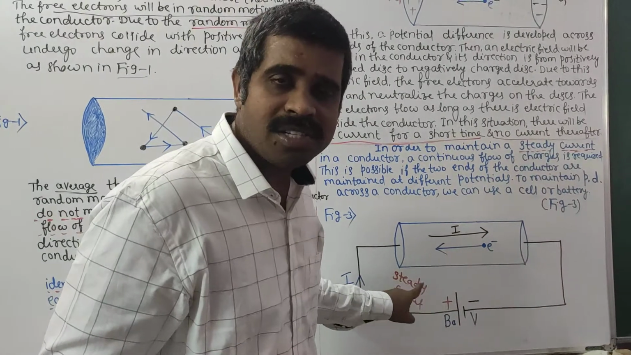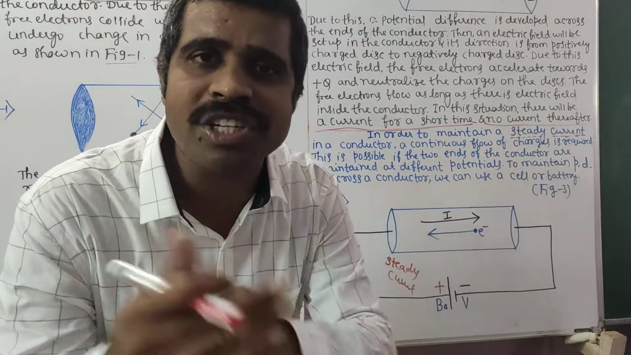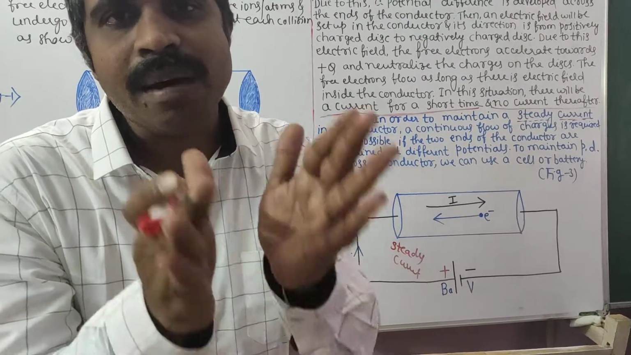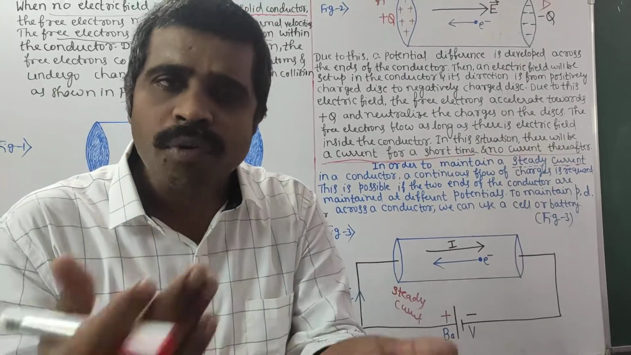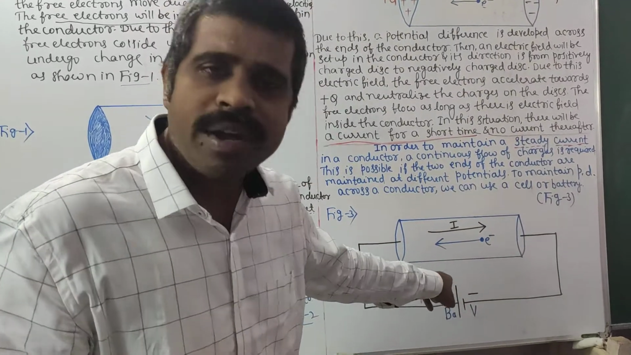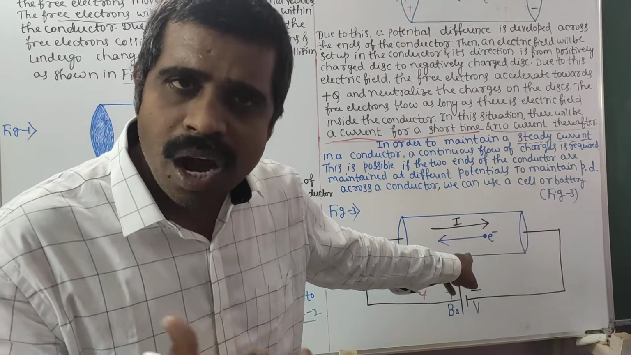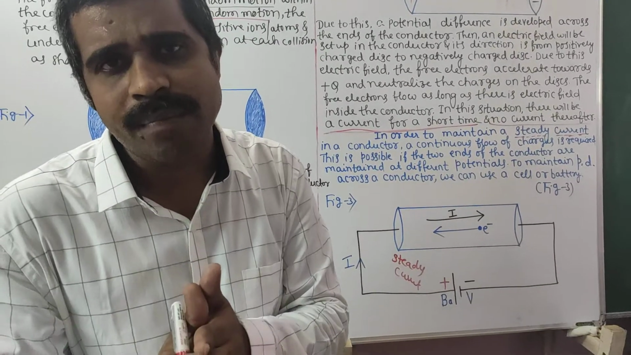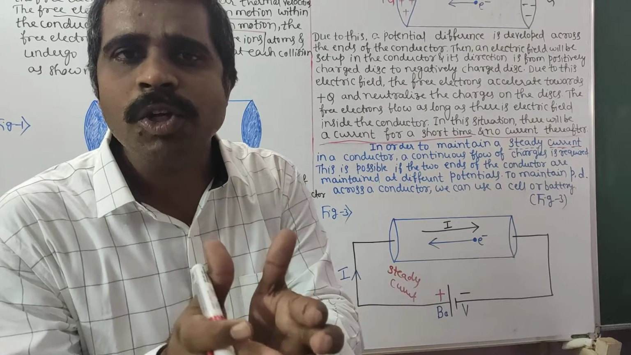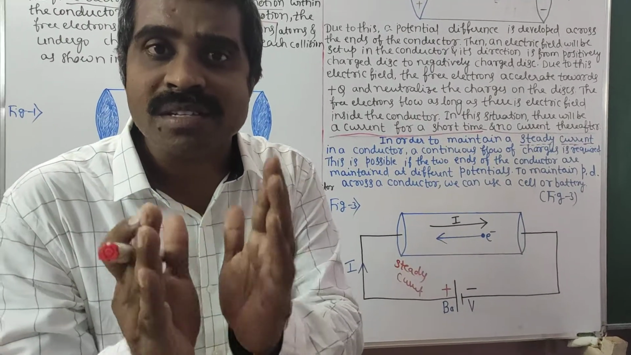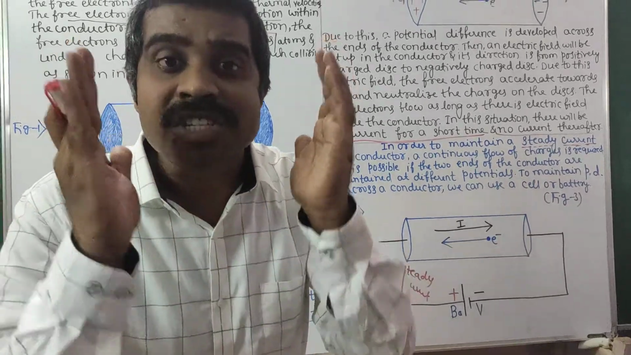Steady current we can maintain. Steady current means magnitude of current should not change as a function of time. Constant current, for example, 100 milliamps. Before 5 minutes also we are getting 100 milliamps through the ammeter. After also we are getting 100 milliamps. After half an hour also we are successfully getting 100 milliamps through the ammeter. This type of current, where magnitude of current remains the same, we call steady current.